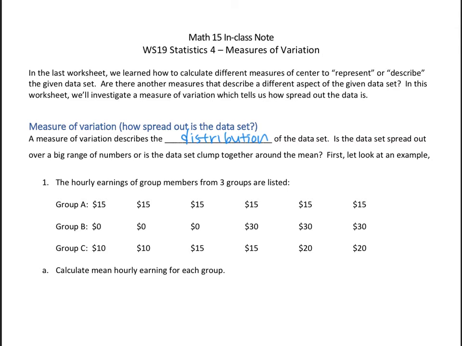So let's look at part A. It says calculate the mean hourly earning for each group. For Group A, how do you find the mean? From the last section, we add up all the numbers and divide by 6. Here I know the answer is going to be 15 because every number is 15. If you've got all 15s, what's the average? Well, the average is 15 too. But if I have to formally calculate this, it's like this. When you calculate it out, you're going to get 15.